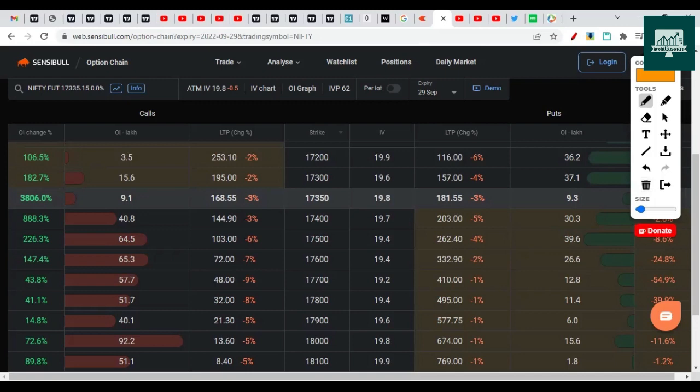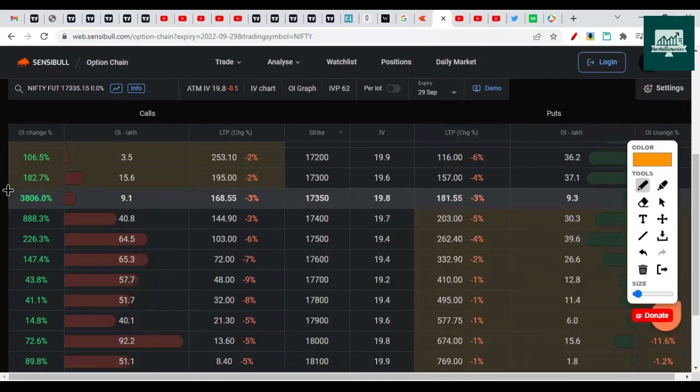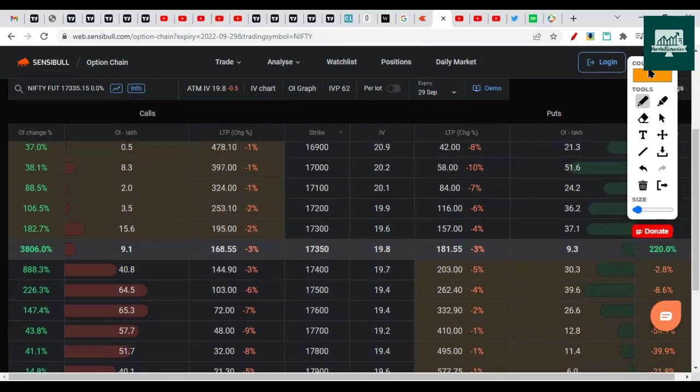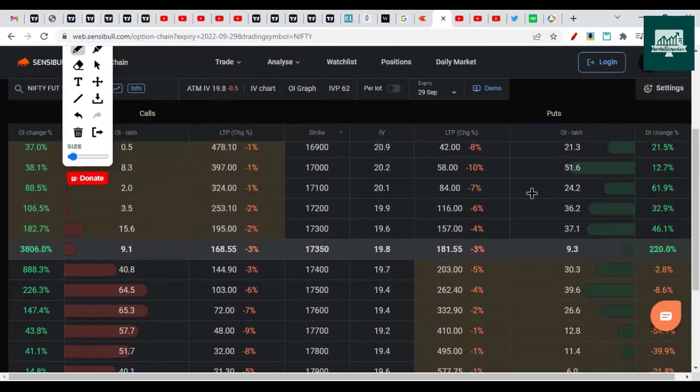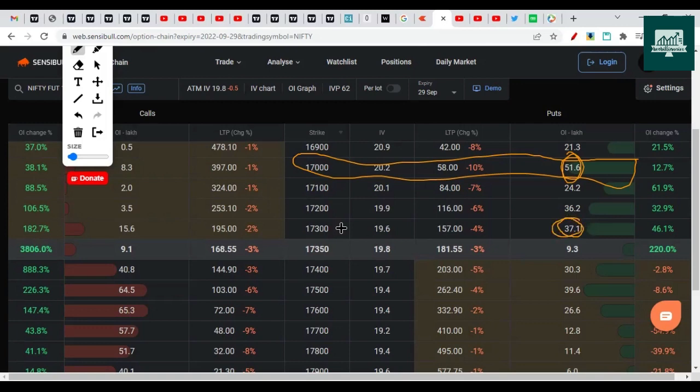So what's the next level? So now this is expected to be support for this expiry. Nifty is not expected to cross 17,500 in this expiry, because you can clearly see there was a sharp drop and Nifty went towards 17,300. So the major support now for this expiry is 17,000 with 51 lakh put writers here, and the second major support is at 17,300, which is second major number. So Nifty is already near that. If it opens gap down, it is likely to head towards next support, which is 17,000, right?